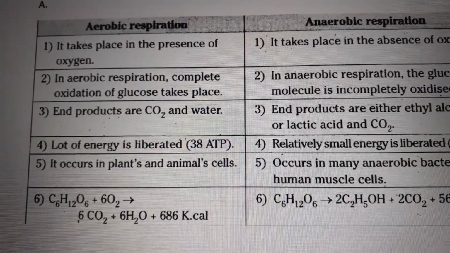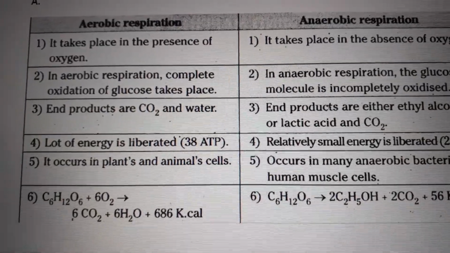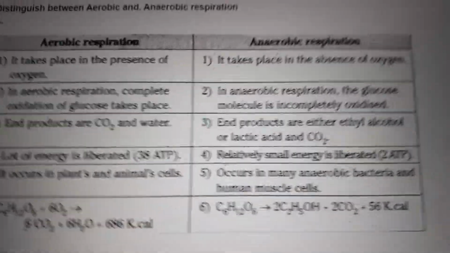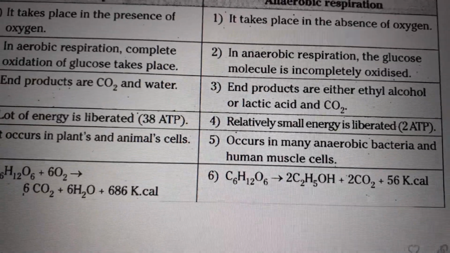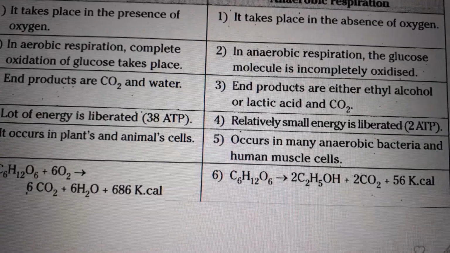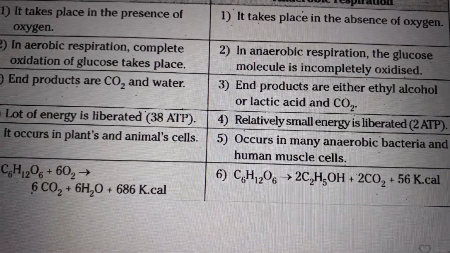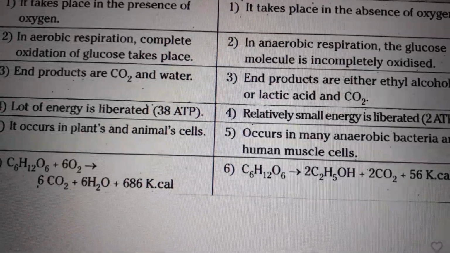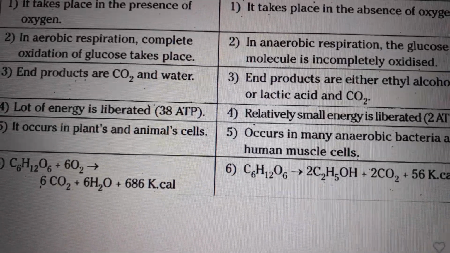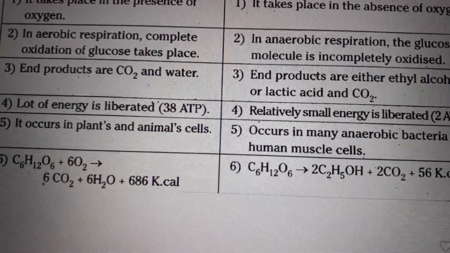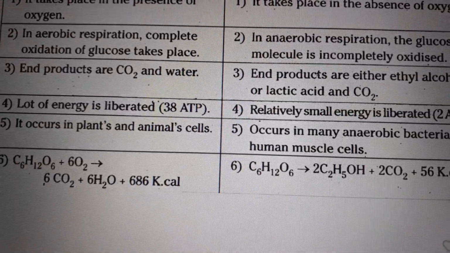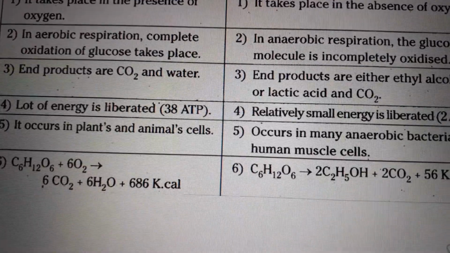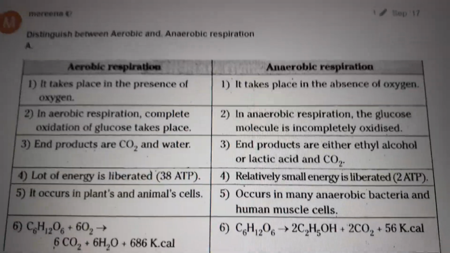Anaerobic respiration occurs in many lower organisms, for example, bacteria and yeast. In the human body, it occurs regularly in red blood cells, and during heavy exercise, anaerobic respiration occurs in muscle cells, the striated muscle cells. It occurs entirely in the cytoplasm of the cell.